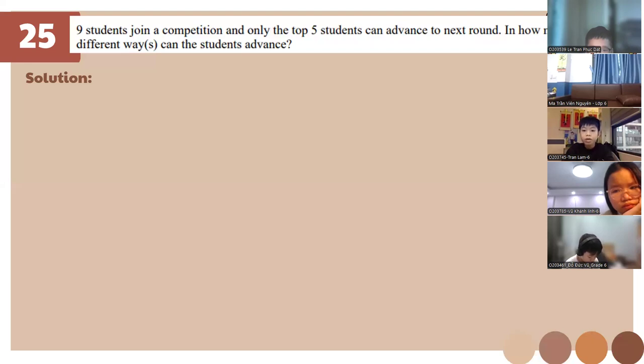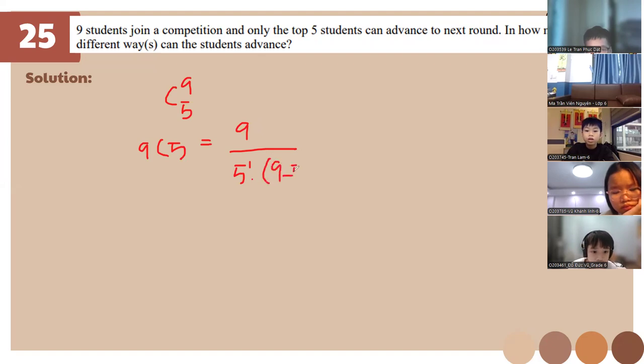So this is 9C5. You know this by now, right? It's 9 factorial over 5 factorial times 9 minus 5 factorial. Is this correct, class? Yes, so it's going to be like this.